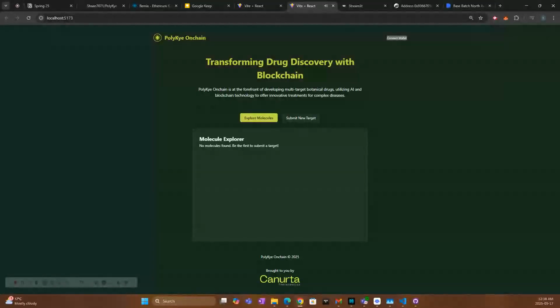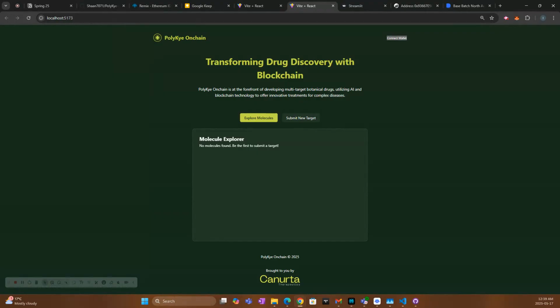This is PolyKye Onchain, and I'm Ishan. Gurkamal and I are bioinformatics scientists at Canada Therapeutics, and we're working to bring new therapies to market from existing natural compounds. One way we've been doing this is with our internal pipeline PolyKye, which is an AI-powered ligand generation machine that screens a natural compound database and generates optimal ligands for a disease target.